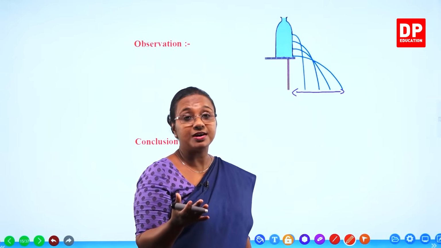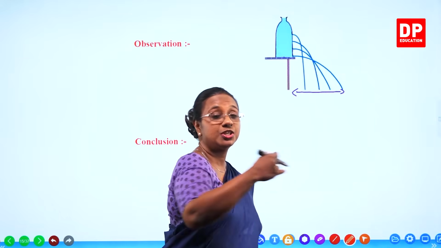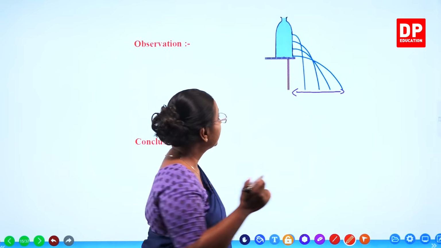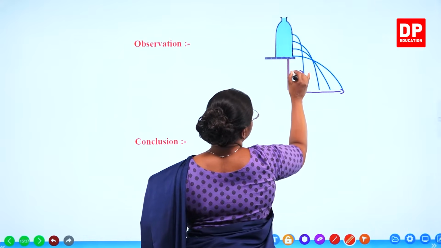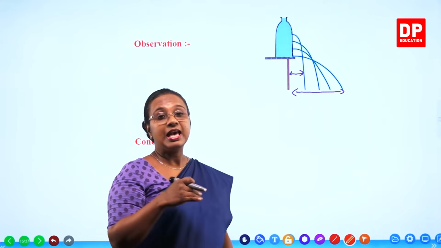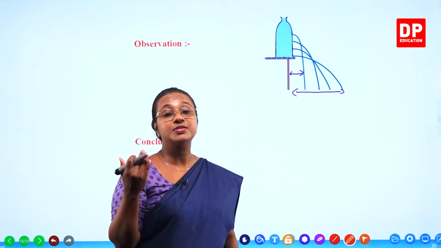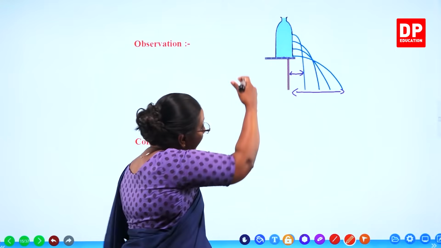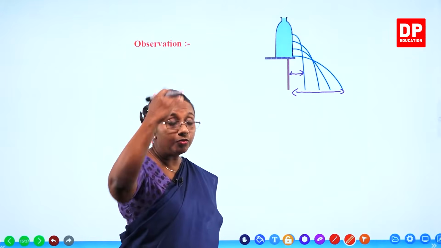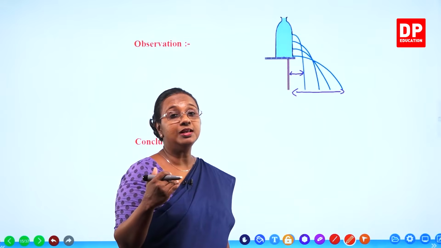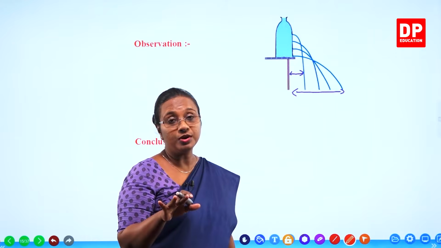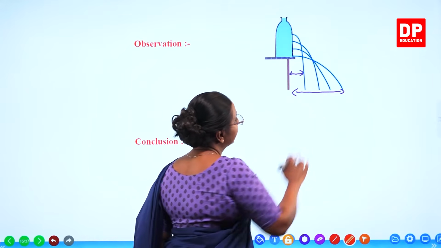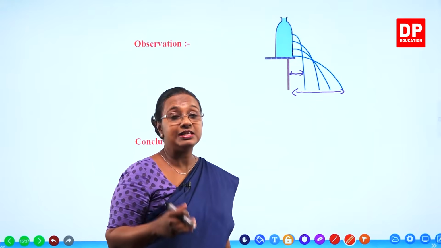They came out faster, so they were pushed away as well. But when you go up, the horizontal distance was less and also the speed was less. So when the depth of the hole became greater in the bottle, the speed with which the water was pushed out was more, and also they traveled a longer horizontal distance.